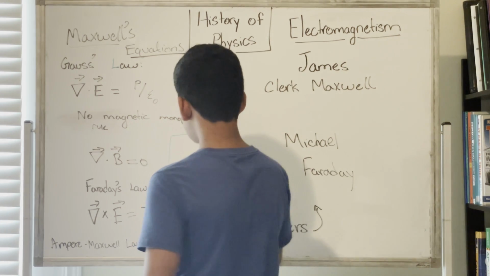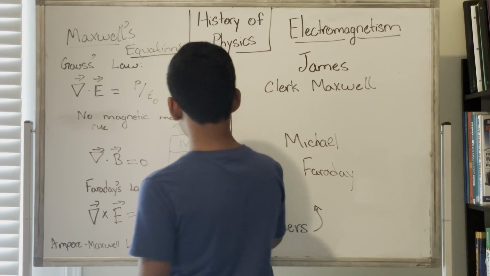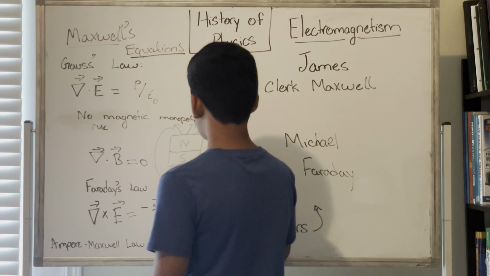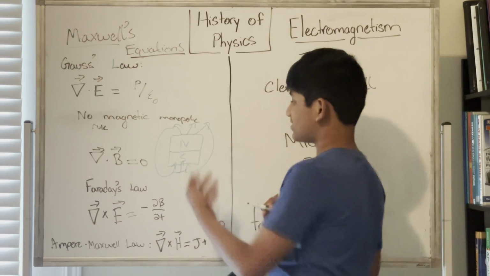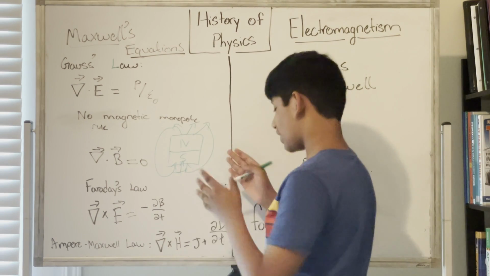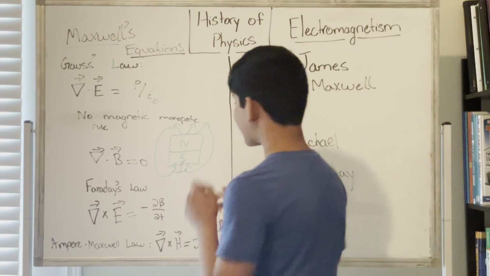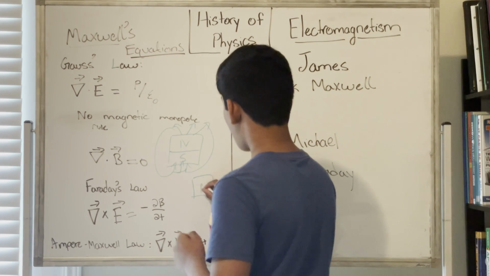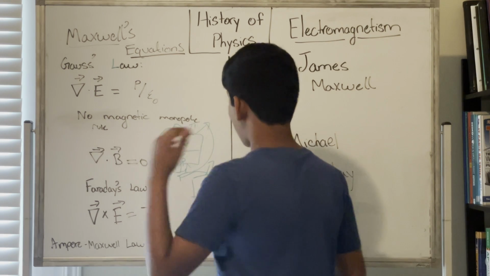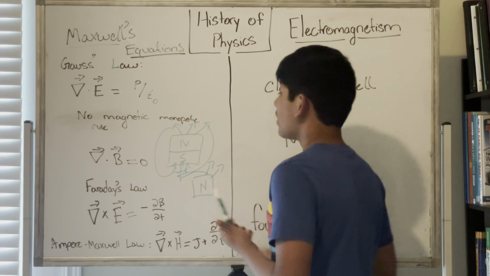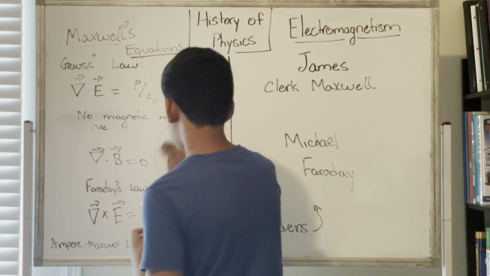So if we have a magnet, we know a magnet has a north and a south pole. If we just draw vectors going out from the north side and going back into the south side, we can say that this forms a magnetic field. And this is what you've seen in pictures. What the no magnetic monopole rule says is that there can't just be a magnet which has a north side and all the magnetic field just goes out, because it has to come back in. So that's essentially what the divergence of the magnetic field being equal to 0 means. If you want to learn more about that, please visit my video on the divergence.